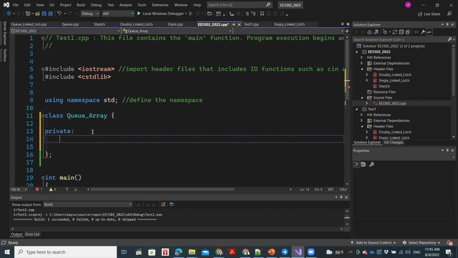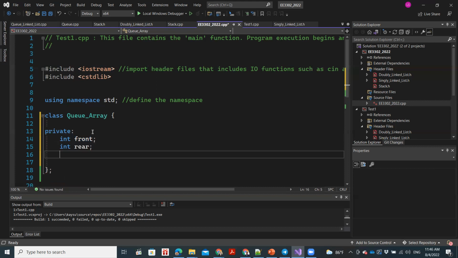So let's define the member variables. We need a couple of variables. One is front, the other one is rear. These are the two indicators pointing to the front of the queue and the back of the queue. And let's define a size variable, which indicates the current size of the queue.